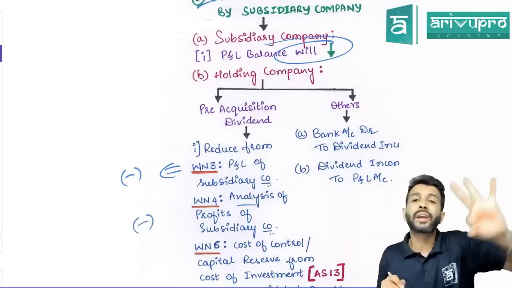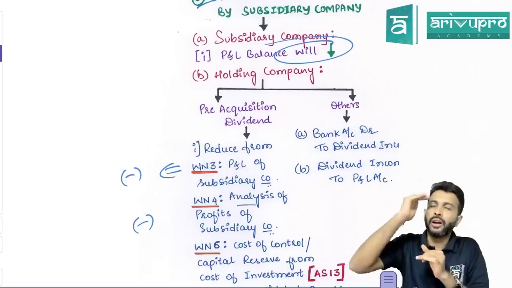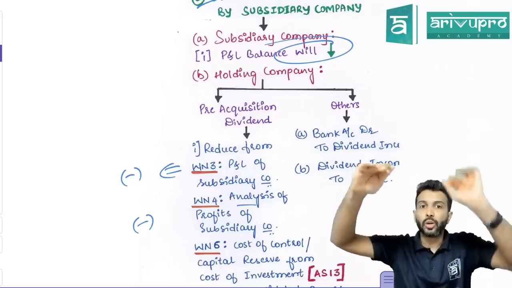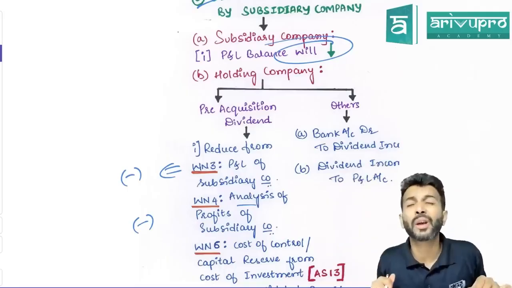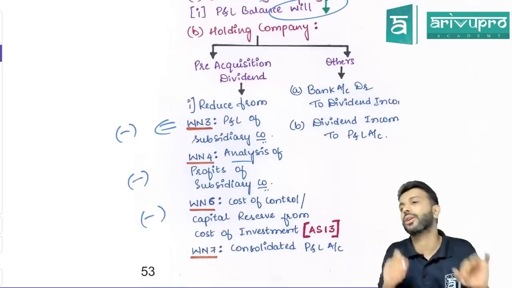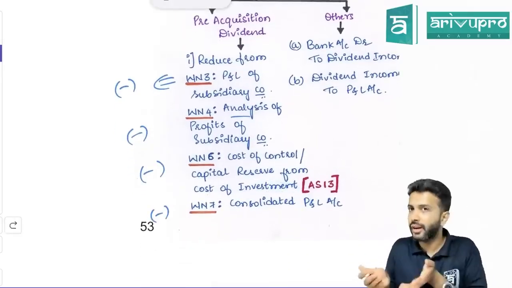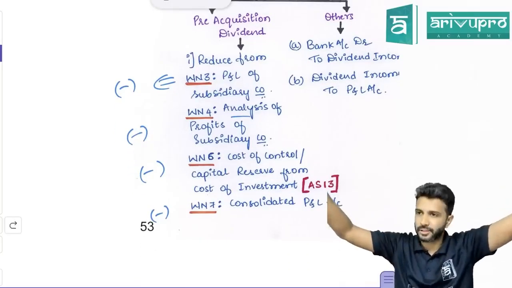Is that okay? Working note number 6. What is working note number 6? Goodwill. Under goodwill, what is the first component? Cost of investment. What should you do for a pre-acquisition dividend? Reduce it from cost of investment. Hence, it has to be reduced from working note number 6. Okay. Working note number 7. What is working note number 7? Consolidated P&L or consolidated reserves and surplus.